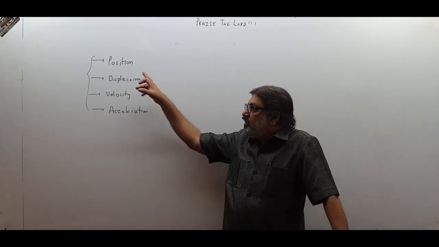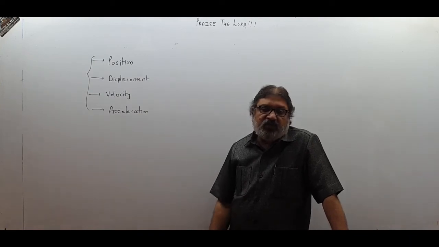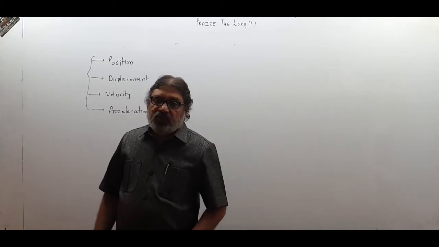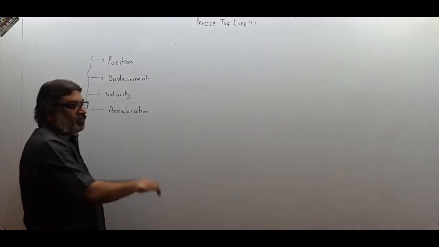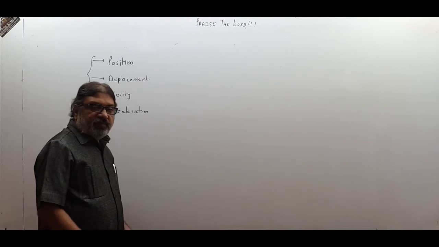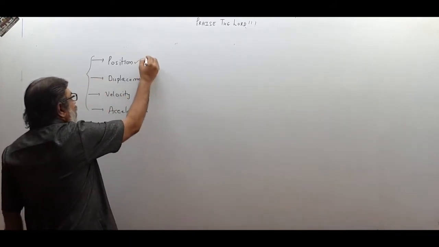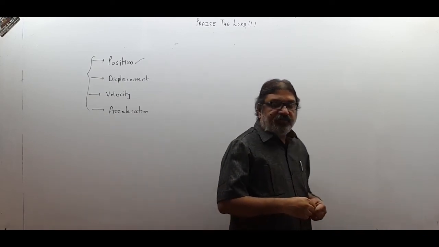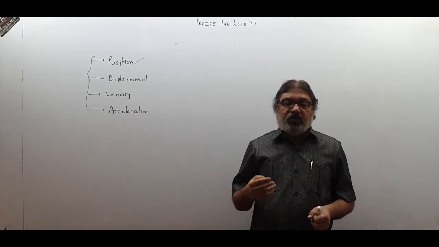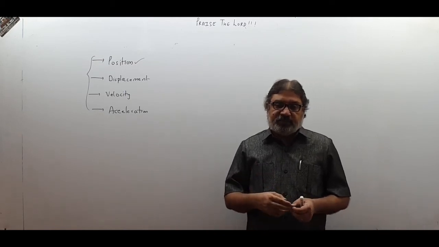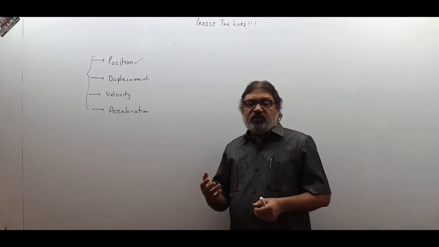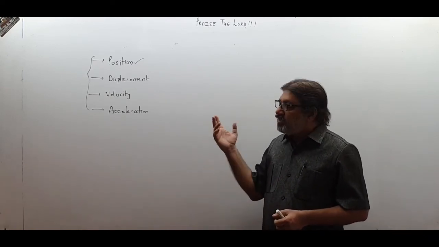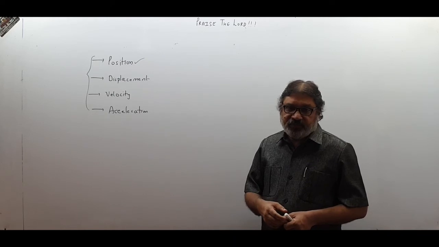If I am able to give you these four pieces of information about the motion of a body, then I say I have described motion of a body. So these four things are important to describe motion of a body. We have already discussed position, how to identify position of a body. There are three methods to identify position of a body: Cartesian coordinates, polar coordinates, or position vector. For Cartesian coordinates, you have to fix up a reference frame, fix up the reference point, the origin, and then mark the coordinates of the point, all those things I told you.